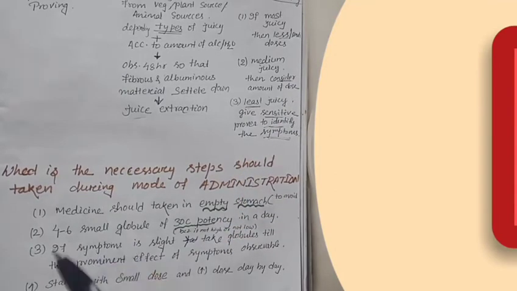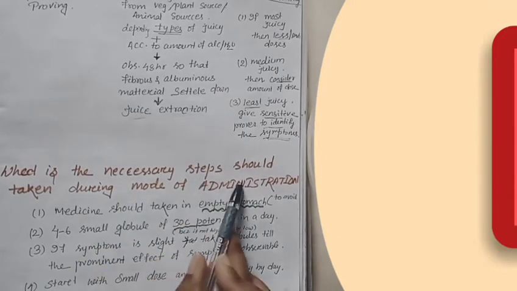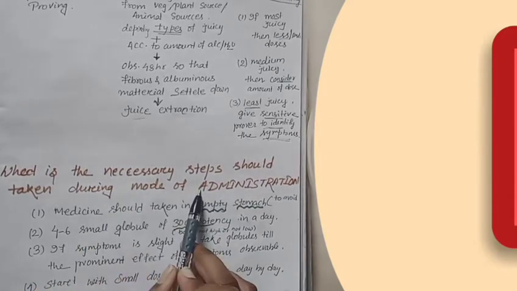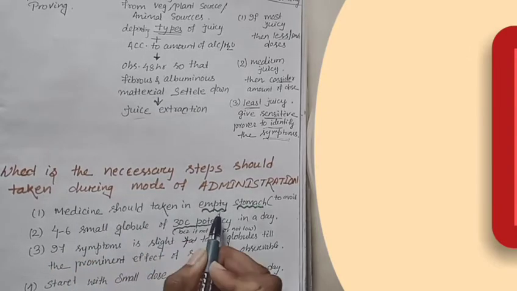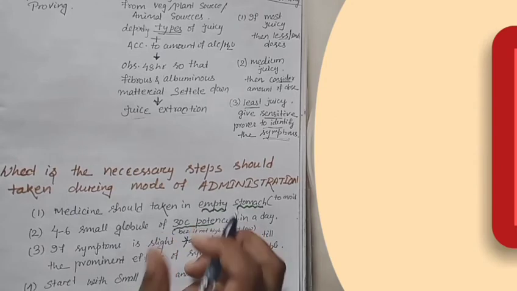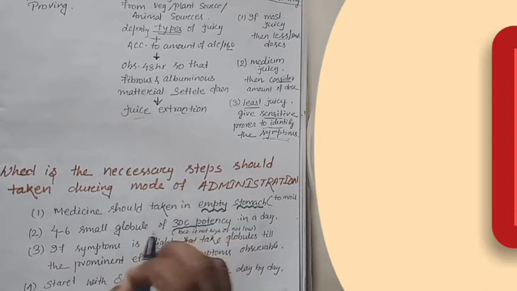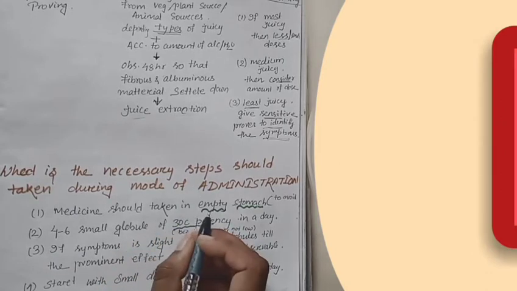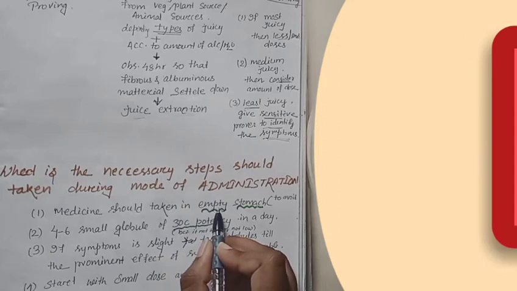Now how do we take the administration step? What are the necessary steps to be taken during the mode of administration? First, medicine should be taken on an empty stomach. Why an empty stomach? So that we can genuinely observe the medicine's power without any mixture, meaning we can observe the pure medicinal power. If we take the medicine on a full stomach, what happens?